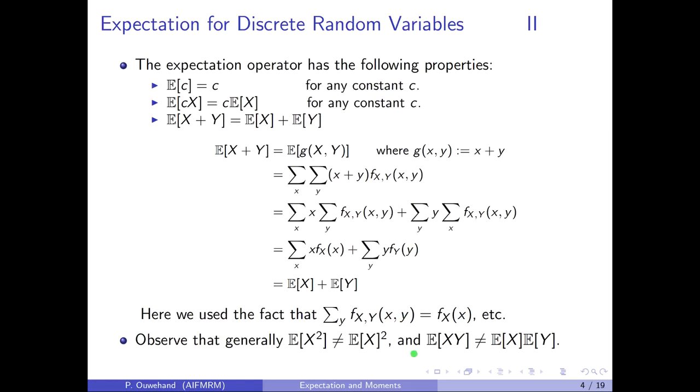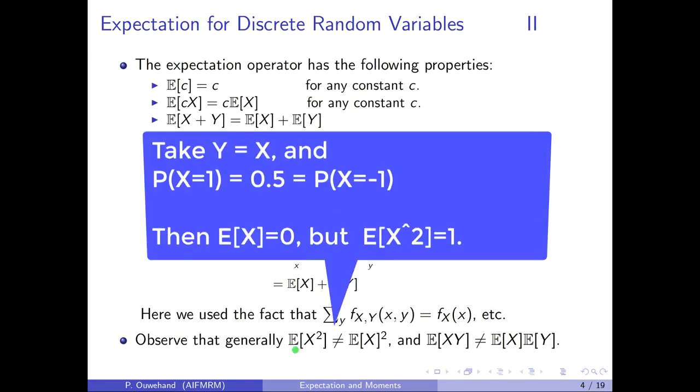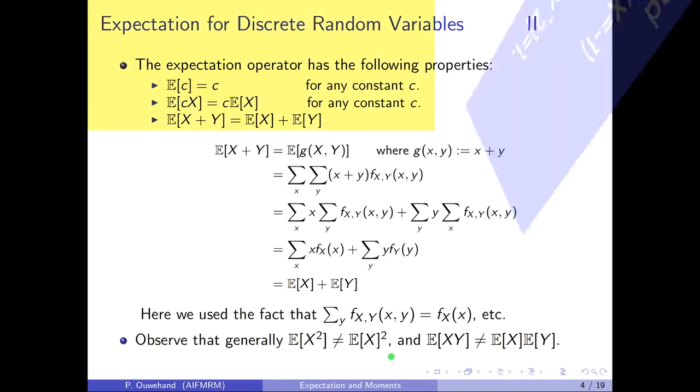Now observe that generally it's not the case that the expectation of a product is the product of the expectations. A simple counterexample here is where y is equal to x. Take, for example, a random variable x which takes only the values 1 and minus 1 with equal probability. In that case, the expected value of x is 0, and so the square here is 0. On the other hand, x squared is either 1 squared or minus 1 squared. And since both 1 squared and minus 1 squared are equal to 1, this is just the expected value of 1, which by the first property is equal to 1. And 1 is indeed not equal to 0.